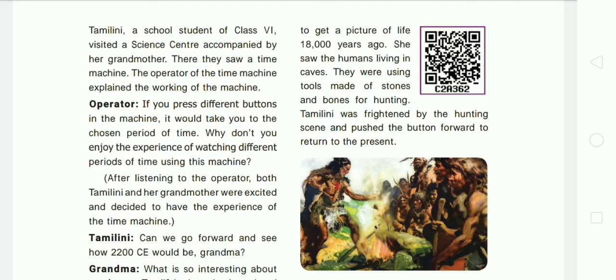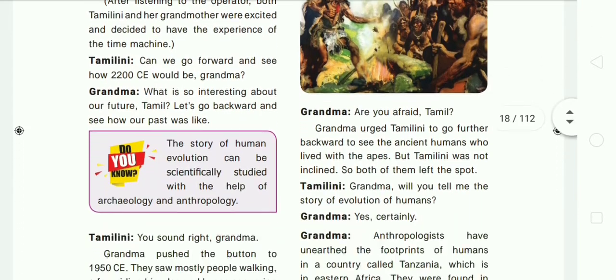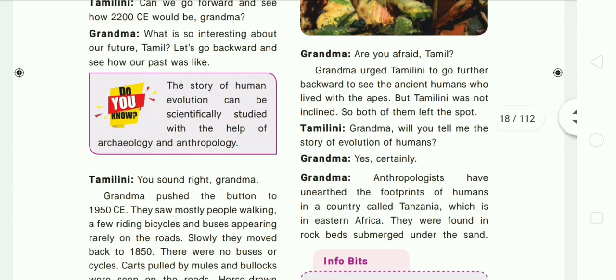Then Tamilini was frightened. She was afraid of that hunting scene. So she pushed the button forward and returned to the present. After that her grandma asked Tamilini, "Are you afraid, Tamil?" The grandma urged Tamil to go further backward to see the ancient humans who lived like the apes.